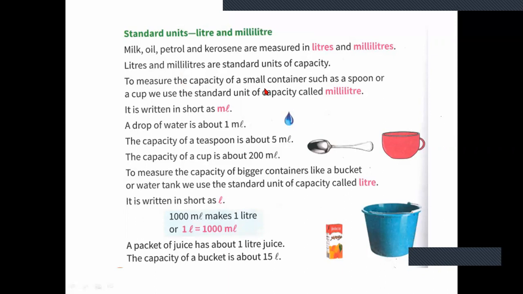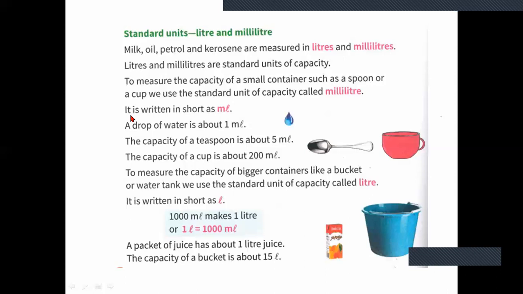To measure the capacity of a small container such as a spoon or a cup, we use the standard unit of capacity called milliliter, for a very small amount. If you want to measure a liquid in a spoon, a cup or a drop, it will be in milliliters, that is ml.